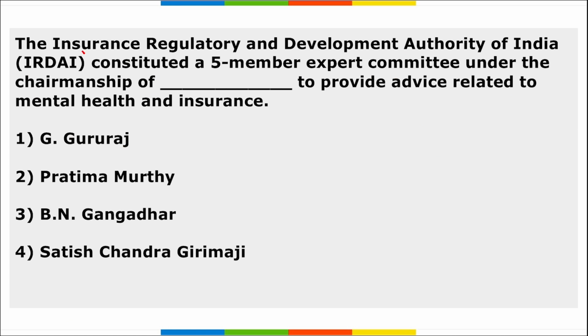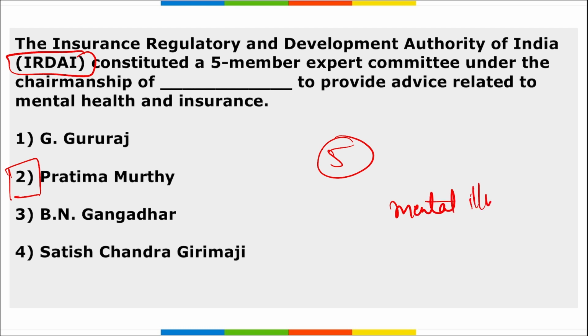Next, IRDAI constituted a 5-member expert committee under the chairmanship of whom? So this 5-member expert committee was constituted by IRDAI under the chairmanship of Pratima Murthy. Right, this committee was created to make a complete examination of the various aspects such as types of conditions and other types of treatments from an insurance perspective, to deal with the products that are designed for mental illness, right?